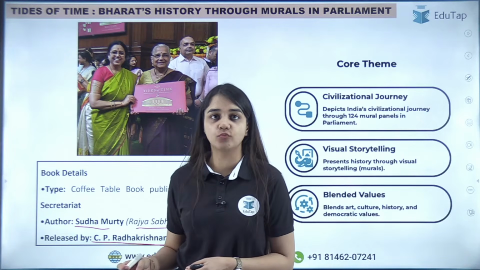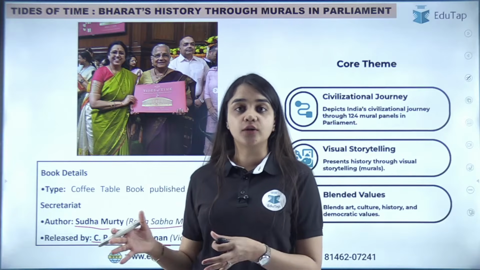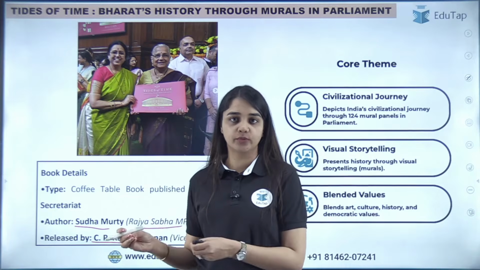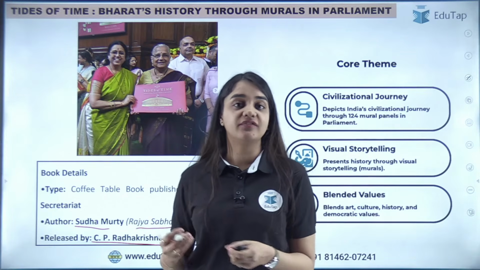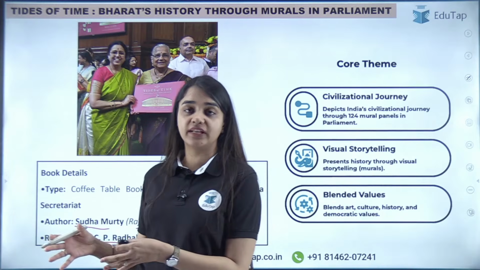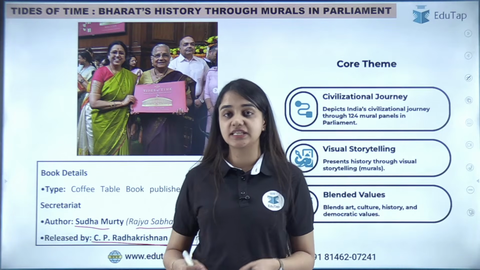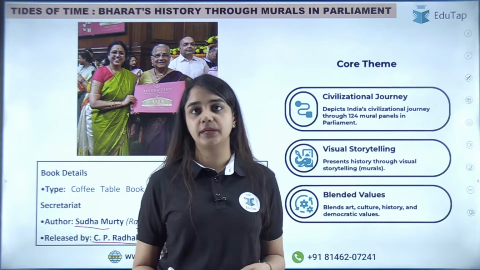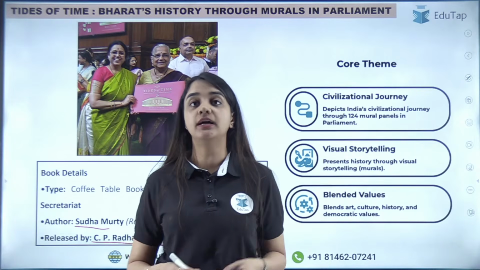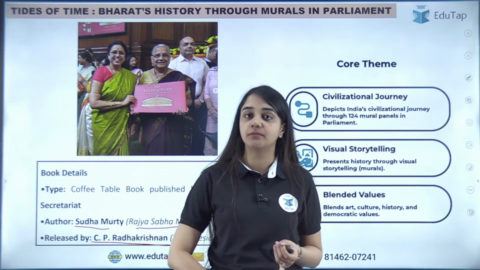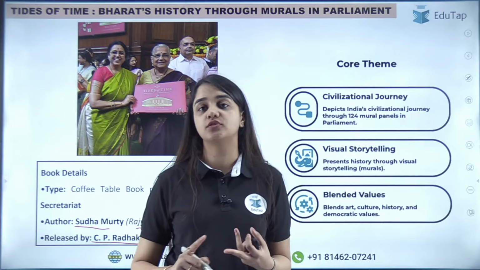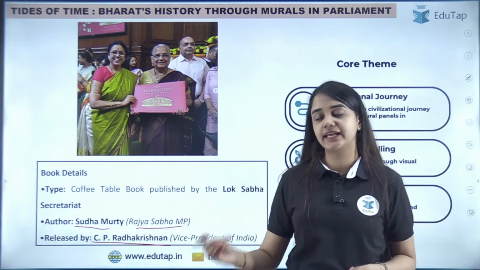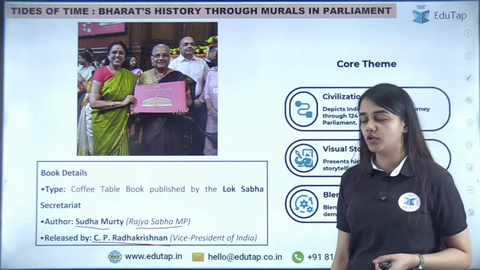ये panels, ये mural panels, what are these? They are the artifacts, they are the artworks जो कि पुरानी जो बिल्डिंग थी पार्लियामेंट की उसमें थे, उनकी कॉरिडोर में थे 124 murals. So it depicts कि how the civilization of India has changed, the history of civilization. ठीक है, Indus Valley Civilization से लेके till the independence in 1947, इस history को ये depict करता है, how the civilization has changed from there. And it also highlights कि democratic milestones क्या थे, spiritual milestones क्या थे, development milestones क्या थे, cultural milestones क्या थे during these phases.